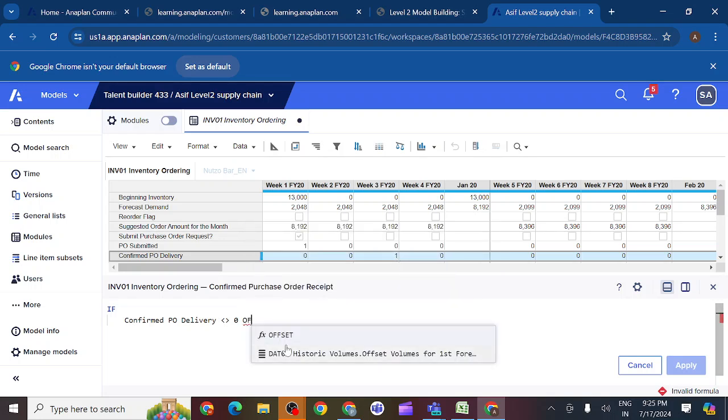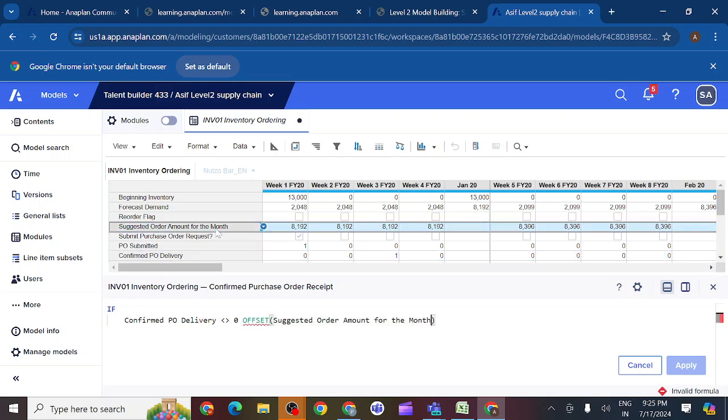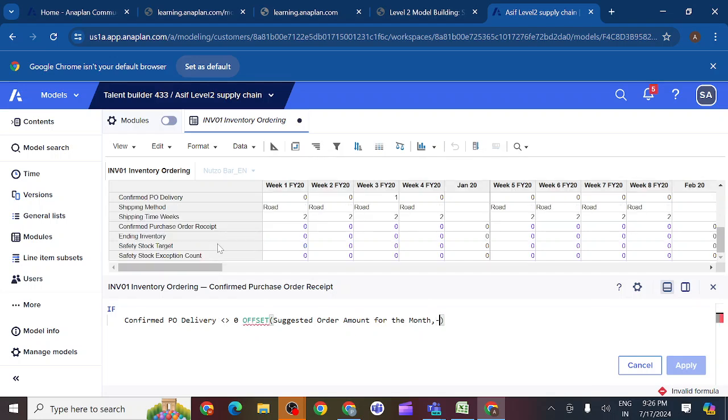So how much amount will get delivered? How much are we giving the order for here? Suggested order amount. Suggested order means this is the amount we require. Then how many weeks should it check? Minus shipping time in weeks. So we should check the shipping time each and every time.